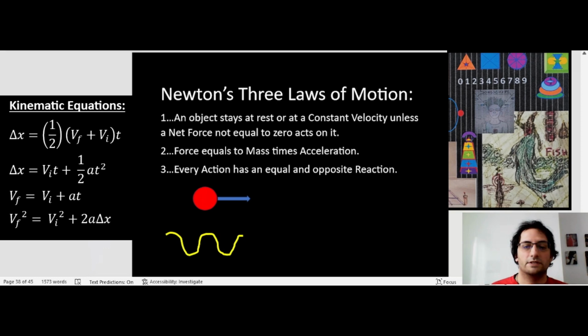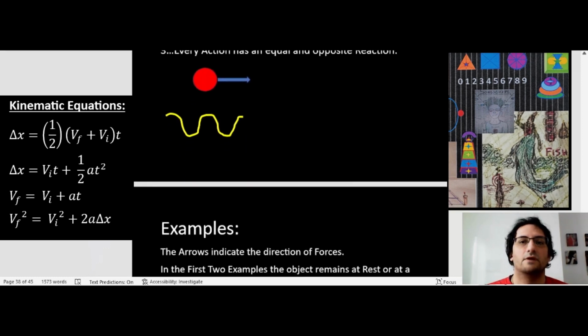So when you have the moon and the earth, the same force that the moon exerts on the earth is exerted on the moon. Forces are equal and opposite. This is the law of interaction.